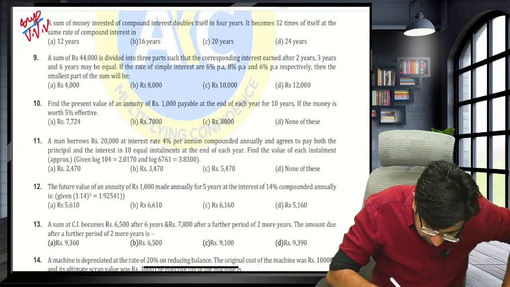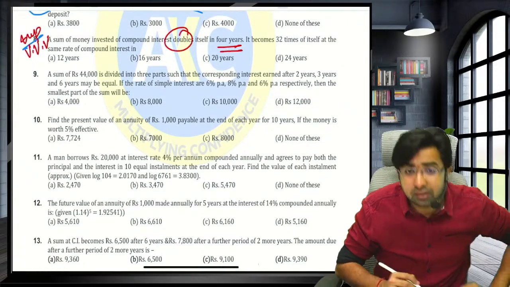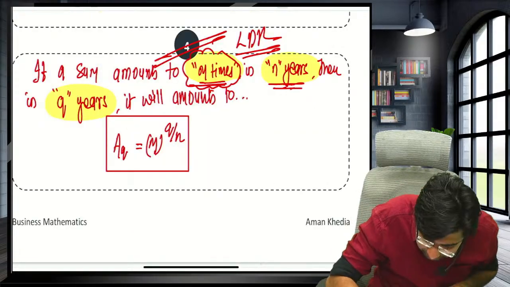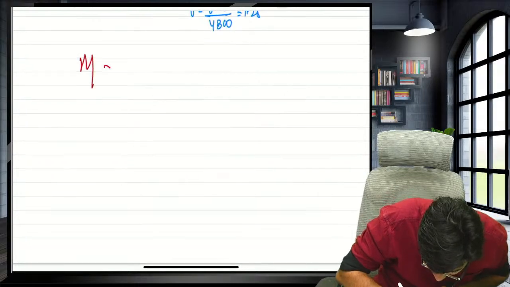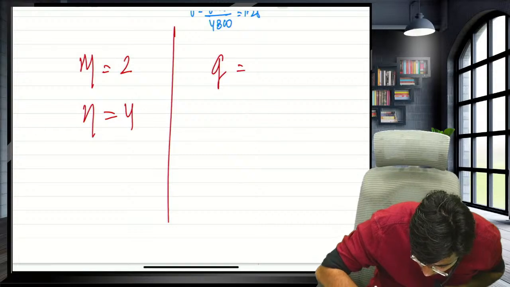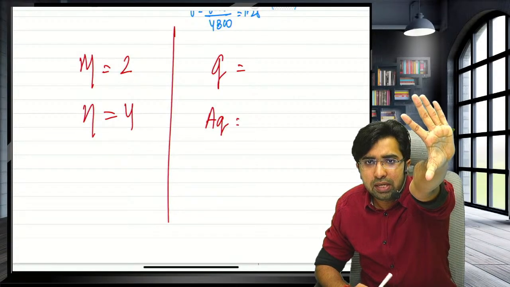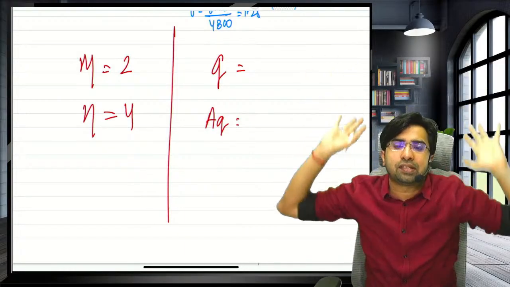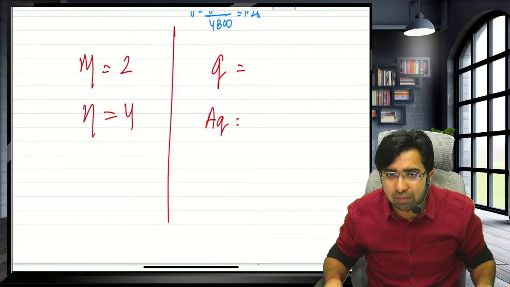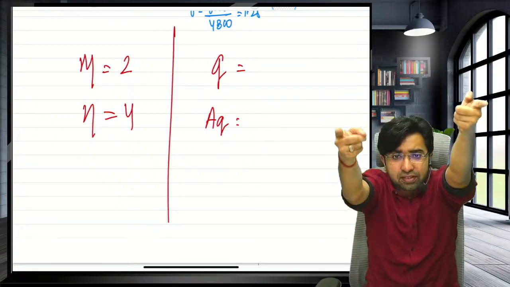Here the question is saying, if a sum of money doubles itself in 4 years. If a sum of money becomes m times itself in n years, it means the question has given you m and n. Doubles itself in 4 years. Now they will ask either Q or AQ. If they are asking years, they are asking Q, and if they are asking times, they are asking AQ. One thing you have to keep in mind, they will always give you m and n in multiples of times.